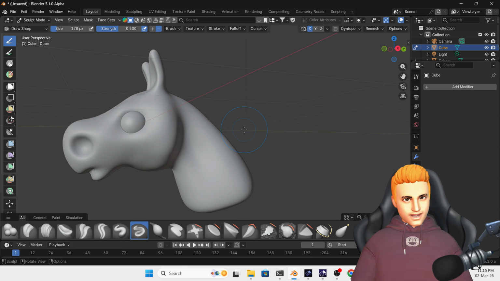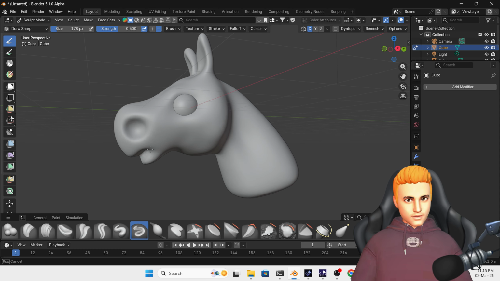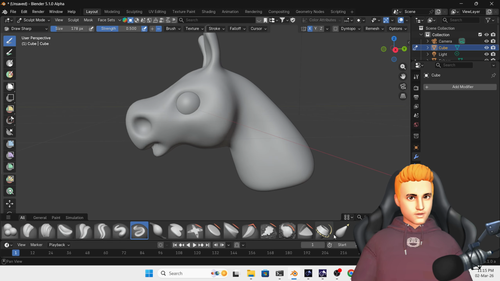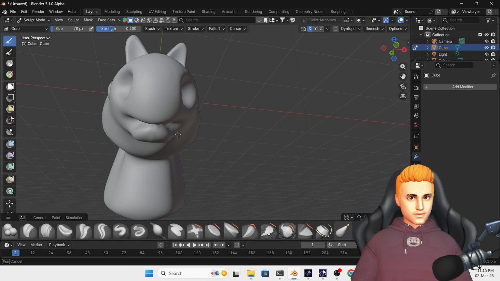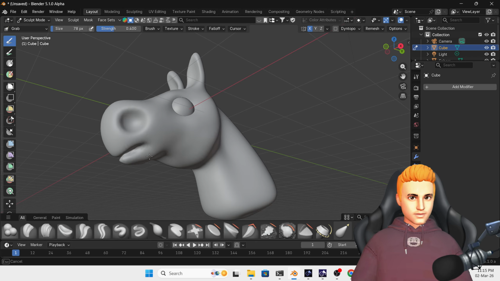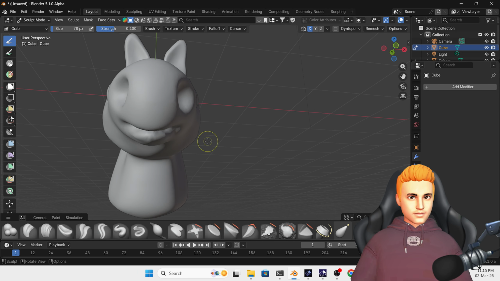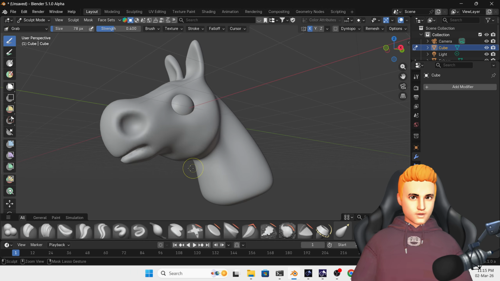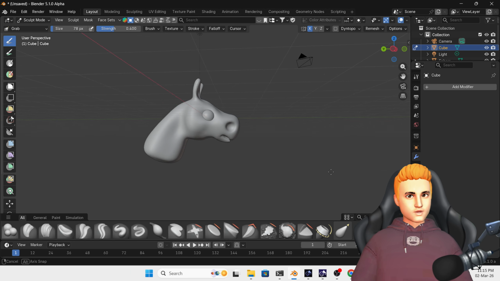Okay, so we have something like this. Select the grab brush again, decrease the size of a brush. Okay, so we have something like this horse.